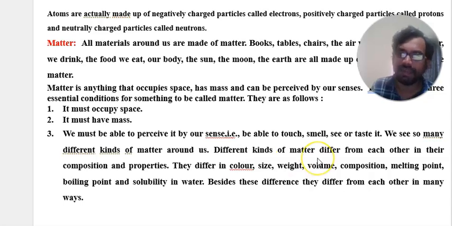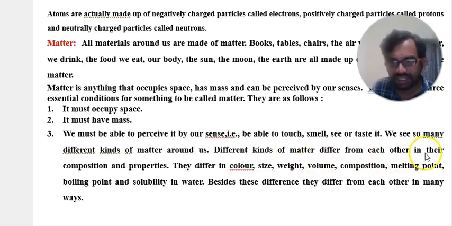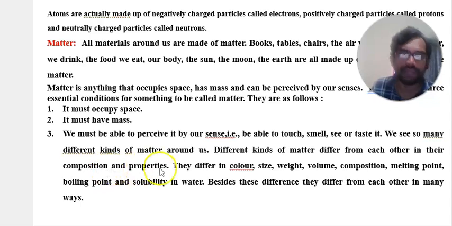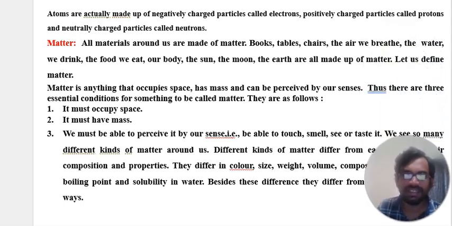Different kinds of matter differ from each other in their composition and properties. They differ in color, size, weight, volume, composition, melting point, boiling point and solubility in water. Besides these, they differ from each other in many ways. So that is about matter, right? Now you can go to our next topic.